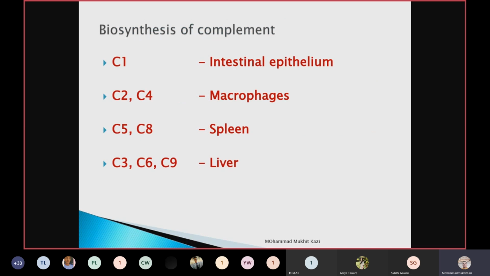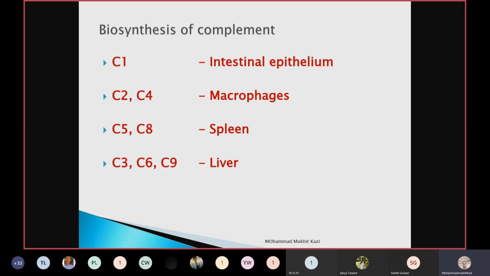Now, this is very important. Who will biosynthesize which components of the complement? This you will remember. I'll give you one trick to remember where these components are biosynthesized. The intestinal epithelium, it is I. If you write it as a Roman numeral, it is 1. So C1, I, intestinal epithelium. This is how you should remember.